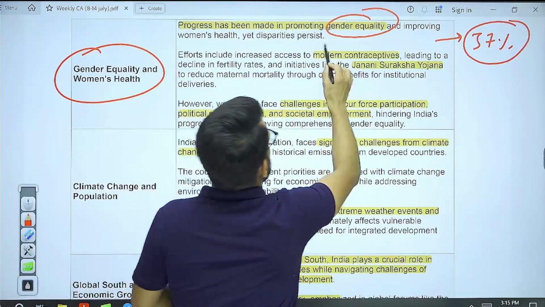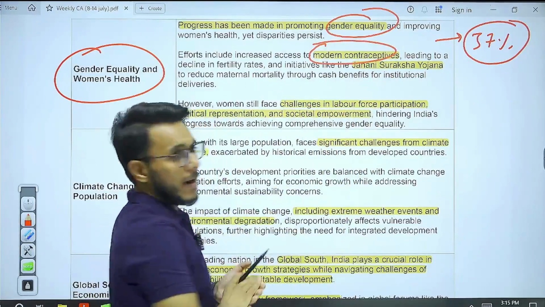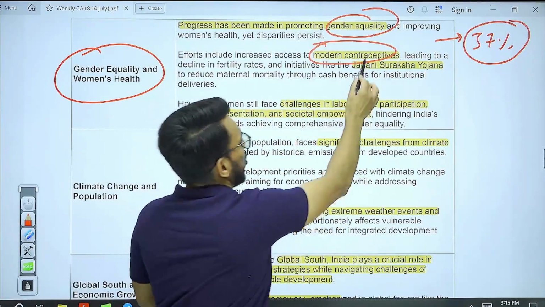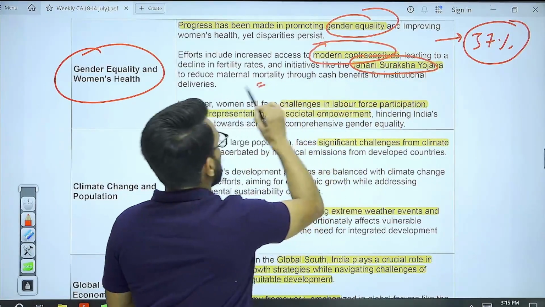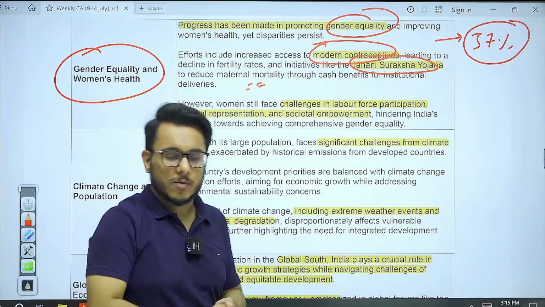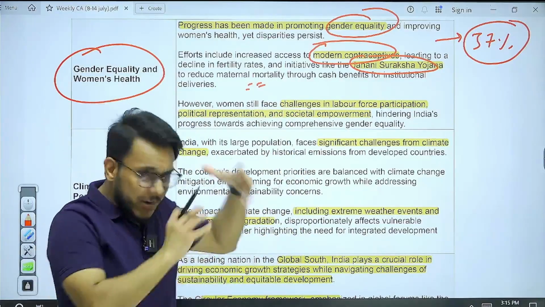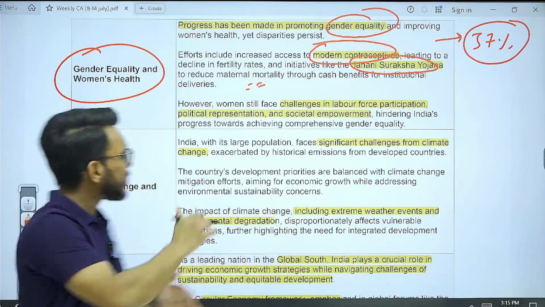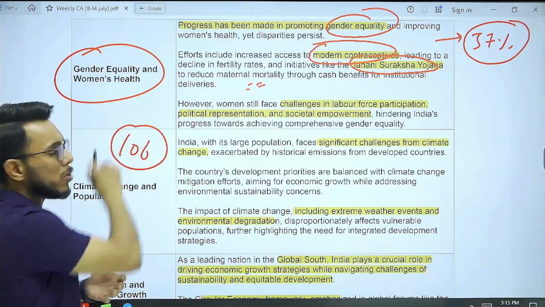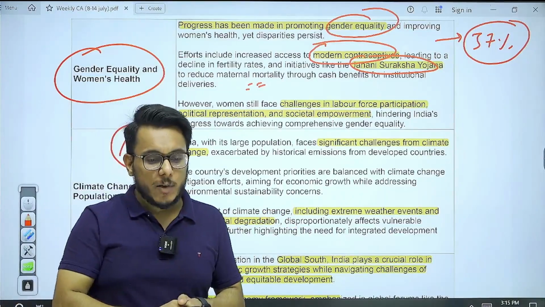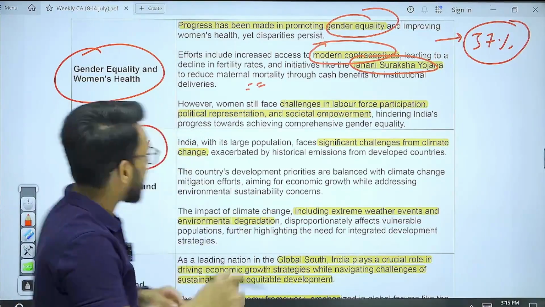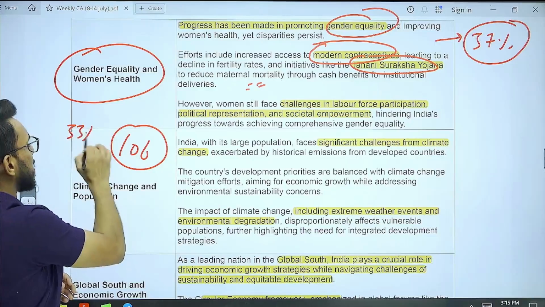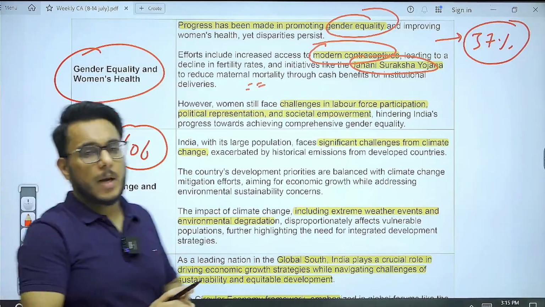Okay, and modern contraceptives are being provided to women. Fine. Through Janani Suraksha Yojana, they are providing cash transfer for institutional delivery. We are working for their empowerment. On the political front, what has happened recently? The 106th Constitutional Amendment Act was passed. Through this 106th Constitutional Amendment Act, what has happened? 33% of the seats in parliament are being reserved for women.